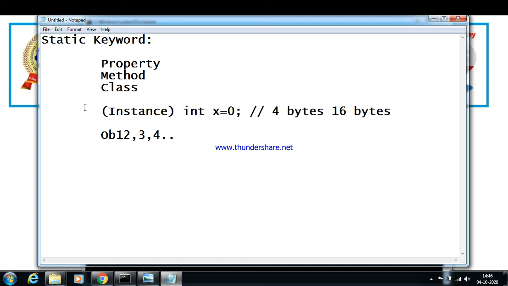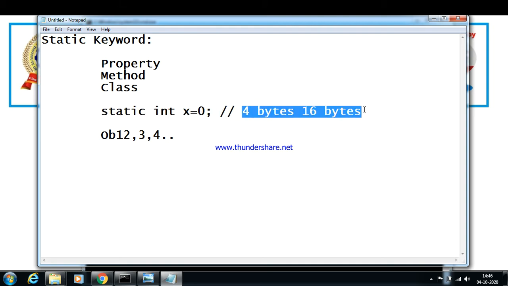Instance property. Instead, if we represent this with a static keyword, then that x can be created with a unique memory block. For example, if the memory address is something like 0x5, this memory block will be occupied by all objects. Every object which accesses x will share the same memory block, instead of creating new memory blocks. So this is a very important concept of a static property.